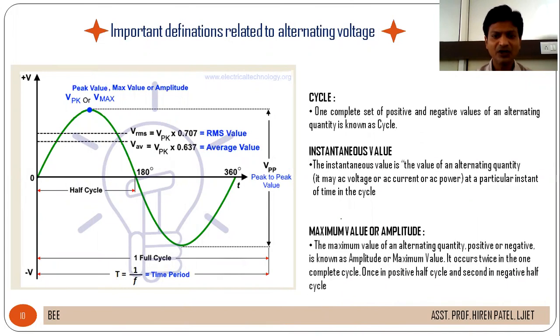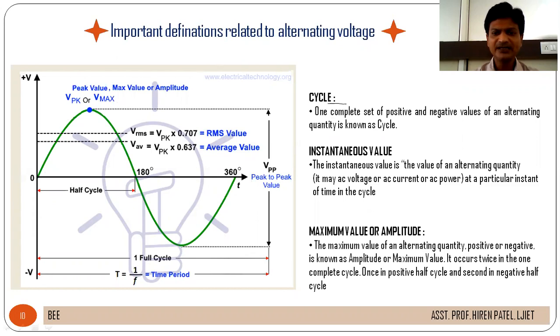So now you are aware of this waveform. See here, this is the alternating voltage with respect to time. Now we will discuss important definitions related to alternating voltage. We will start with the first definition, cycle.